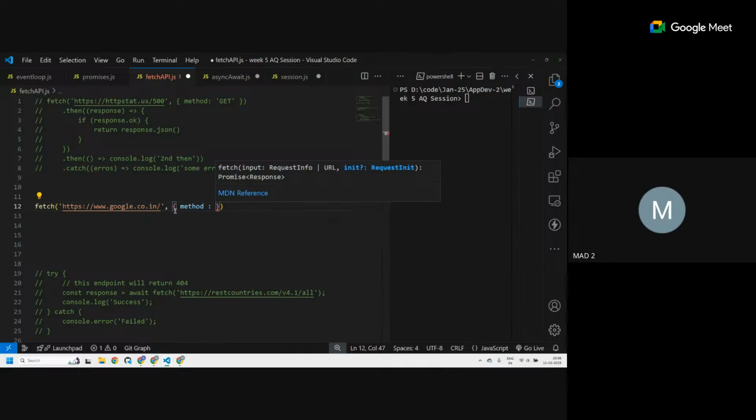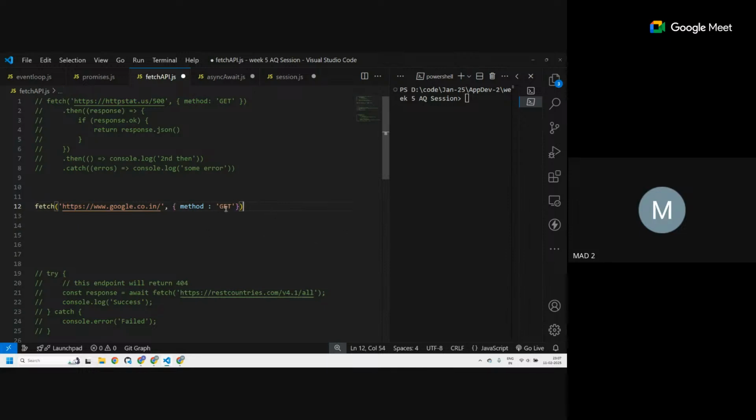That means it has a bunch of predefined property names in it. And if I give a particular property a certain value, then the behavior of this function will change. So for method, I can have get, post, put, and so on. Right now I want a get method. By default it's a get method only, and it has a bunch more options in it.